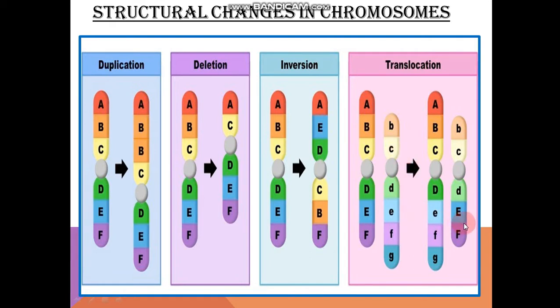So here what is happening in the resultant one? D, E, F, small e, F, G, this whole portion moves to the previous one, and this smaller portion, that means capital E and F, goes to the smaller chromosome. So this is translocation, because the entire stretch of DNA from that particular portion, the entire stretch of chromosome, has been exchanged, translocated from one chromosome to another. Okay.